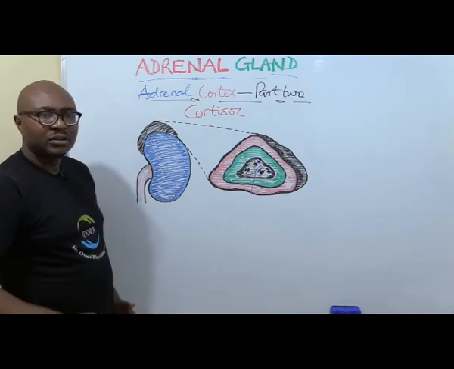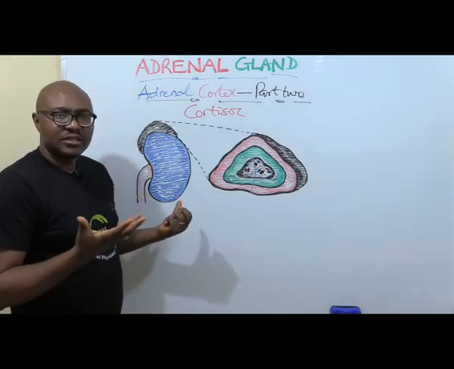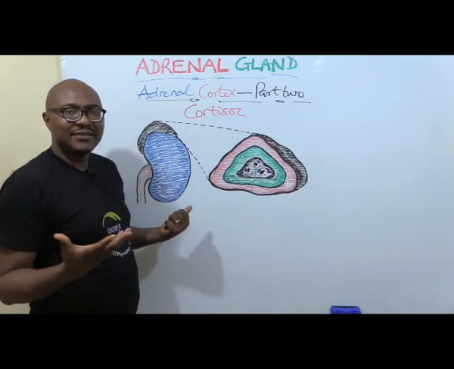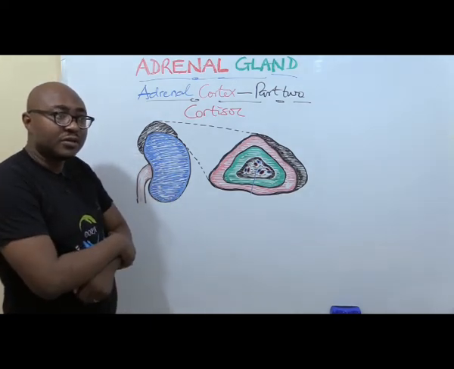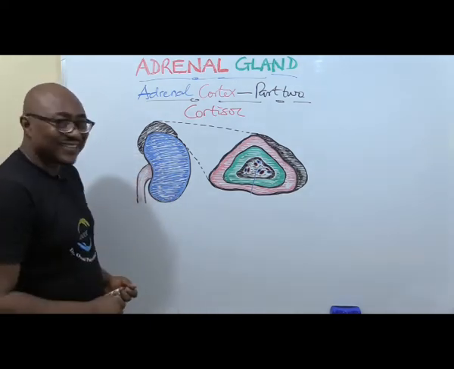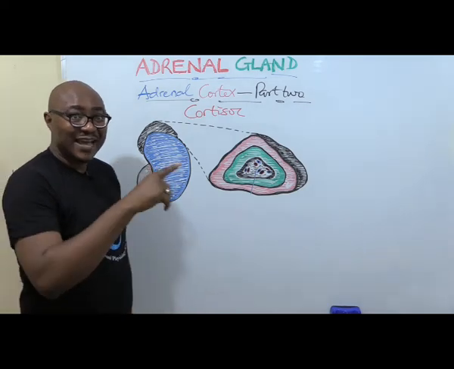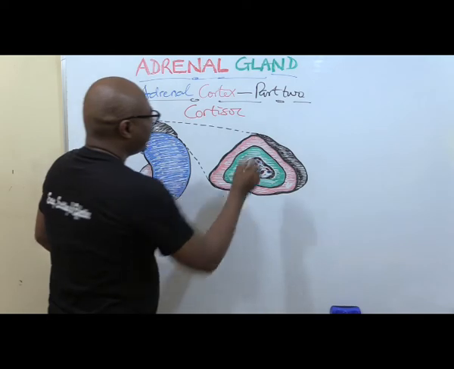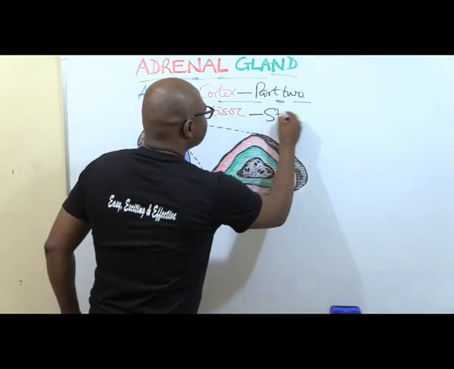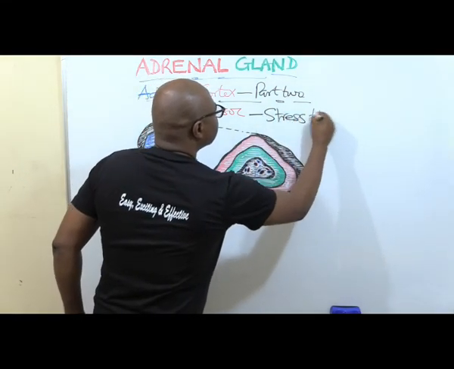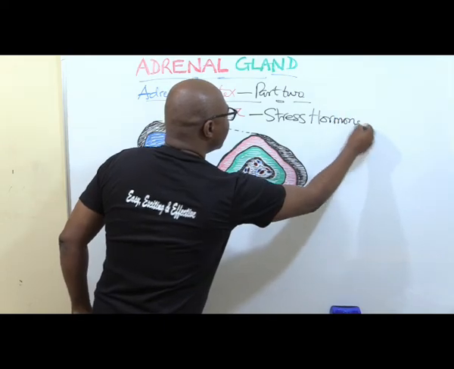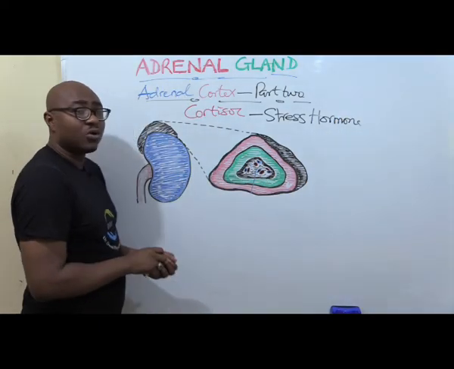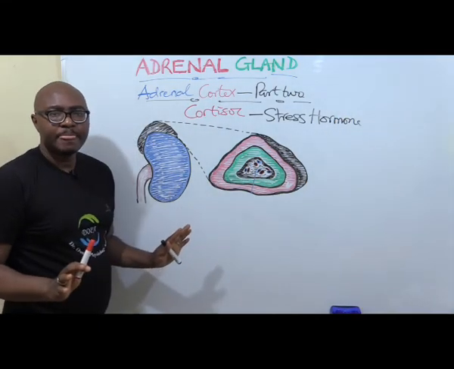So now, what is the main function of cortisol? Just like aldosterone has a nickname, life-saving hormone, this one has its own nickname. It's called the stress hormone. Now, why is it called the stress hormone?